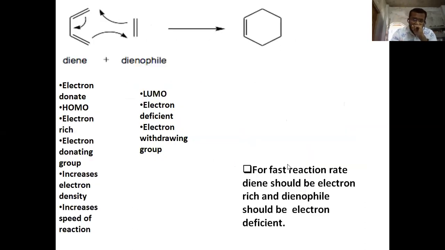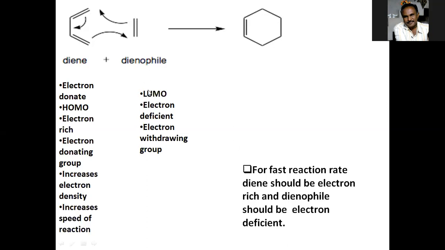So how does it work? These are the diene and dienophile. The diene can donate electrons. It is the HOMO, and it is electron rich. They can donate electron groups. An increase in electron density increases the speed of the reaction.